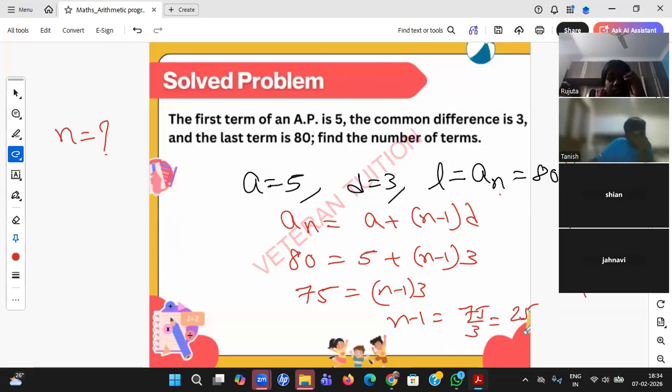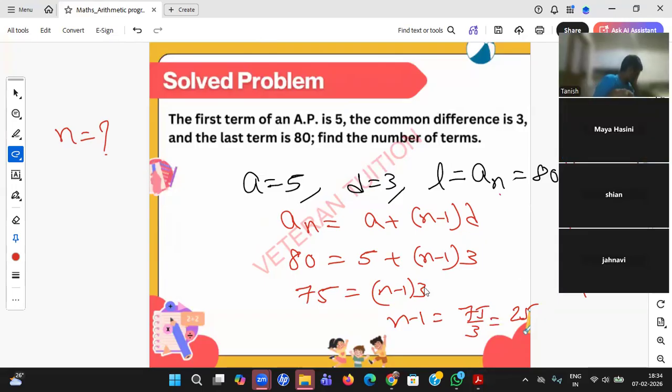Why so many different answers? Maya right, Tanish right, Rujuta right, Tanushri no. Okay, so let's look at Tanushri. Sir, I removed the bracket first and I got a different answer. How will you get a different answer if you remove the bracket first? I made it 3n minus 3. So you're still in the thought. Okay, let me do that. That is an arithmetic change, so you'll get the same answer.